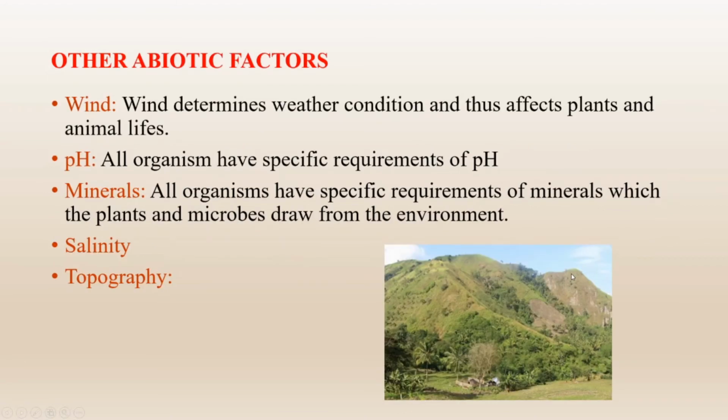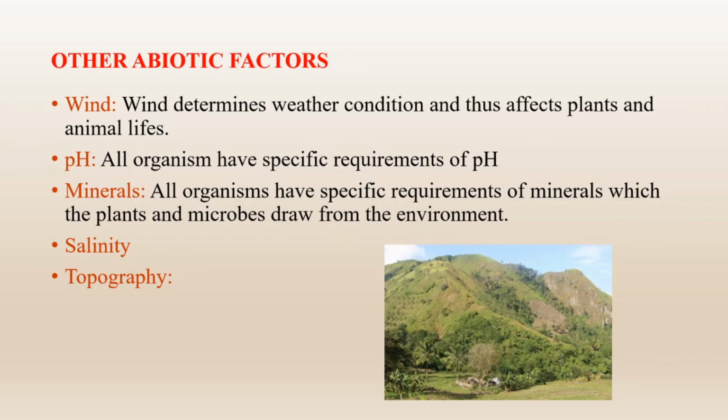Among other abiotic factors which are important for the growth and development of an ecosystem, an important one is wind. Wind determines weather condition and thus affects plant and animal life. Wind also determines the rate of transpiration in plants. Plants with strong roots and stems can withstand high wind velocity. Therefore, in high altitude areas and in low coastal regions, the plants have a strong root system and the tensile strength provided by the mechanical tissue of the stem is high.